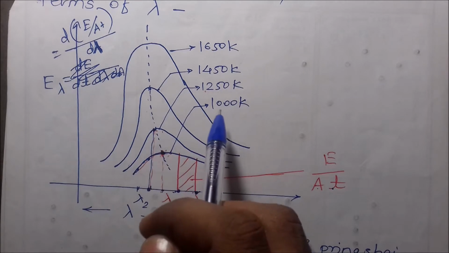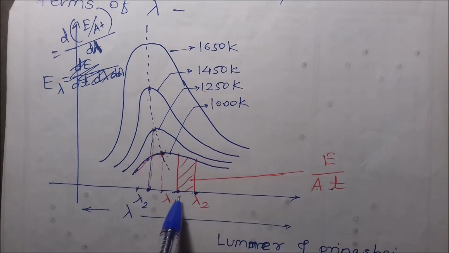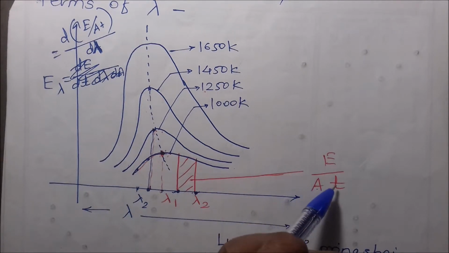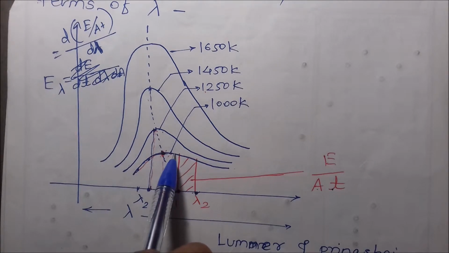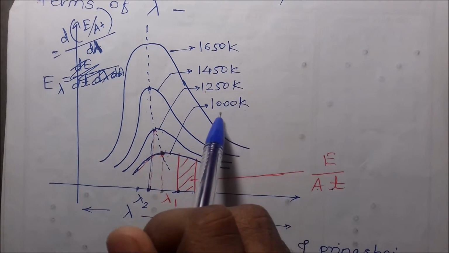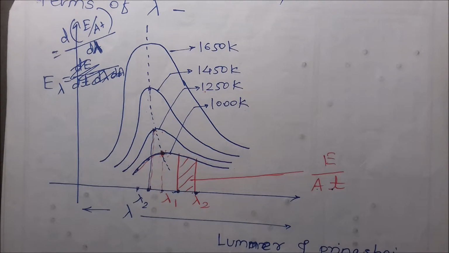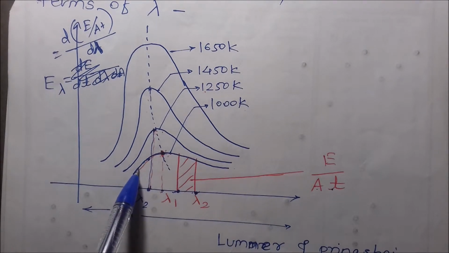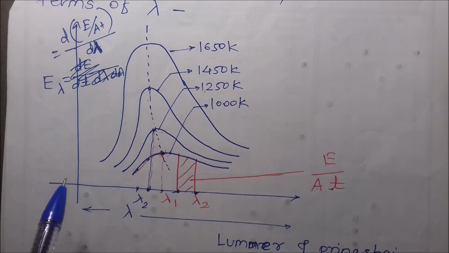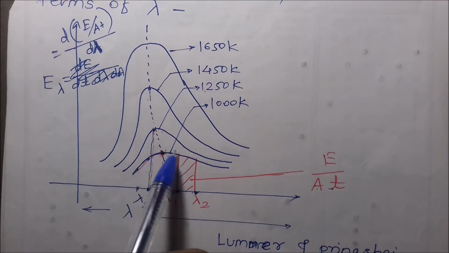So when the body is at 1000 Kelvin, the area under this graph from lambda 1 to lambda 2 gives the energy radiated per unit area per unit time by that body through wavelengths from lambda 1 to lambda 2. So distribution of energy with respect to lambda is non-linear.